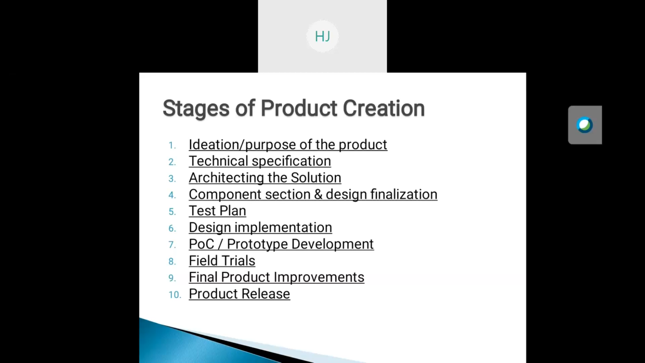Second one is the technical specifications. We need the detailed technical specifications before going to design the system architecture. Many engineers lose time and effort because they don't have clear technical specifications of their products.